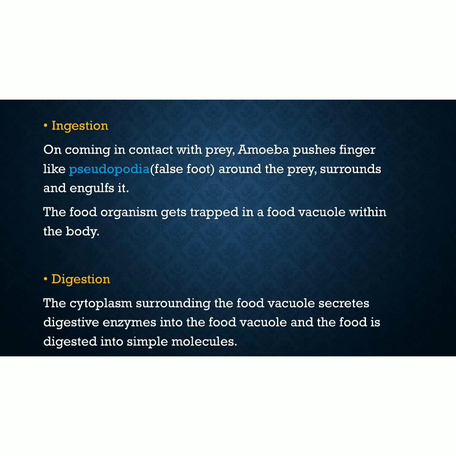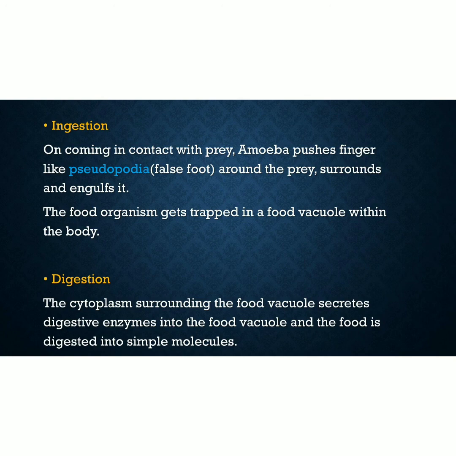So the first step is ingestion. As we have studied, amoeba has no mouth or a fixed place for the ingestion of food. So amoeba ingests food by using its pseudopodia. Pseudopodia are the false feet of amoeba. So amoeba pushes finger-like pseudopodia around the prey, surrounds and engulfs it.